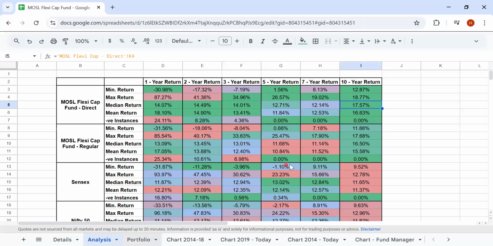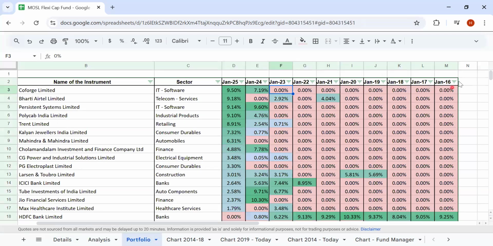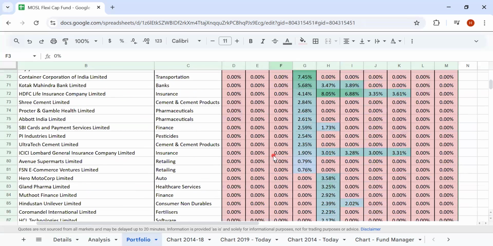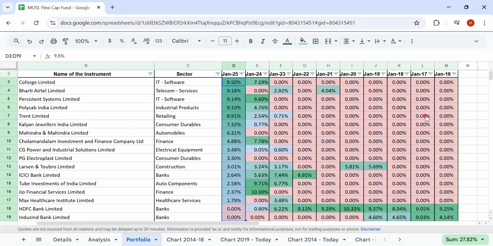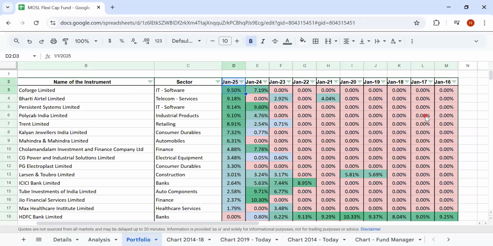Now let's look at the portfolio, the present portfolio, and how it was in 2016. This is 10-year data on how the churn has been in the portfolio. Say, for example, this is the portfolio on January 25. So if you look at it, almost